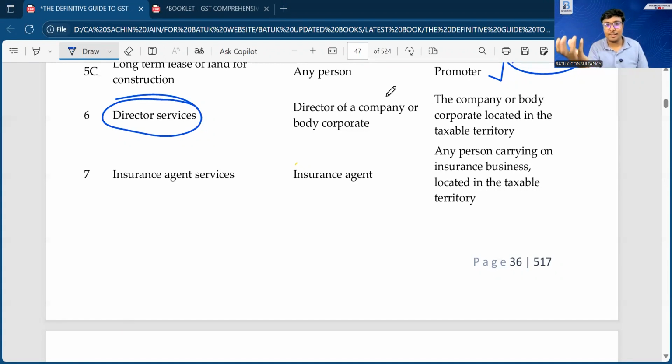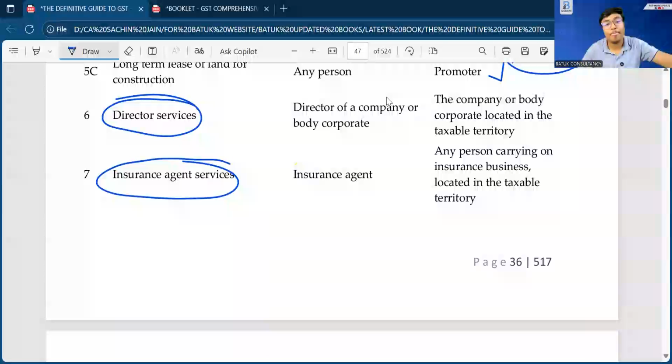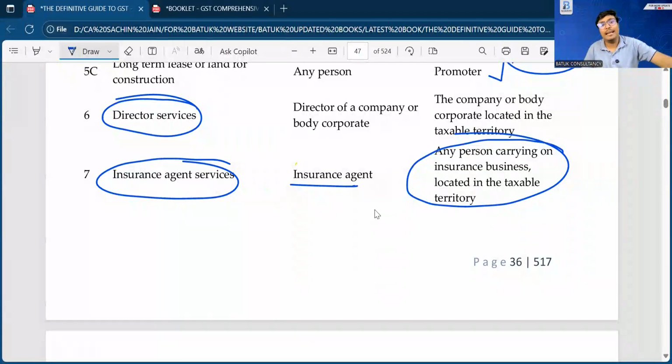So a very easy point. If you find any expenditure in the books of accounts of the company and the expenditure has been paid to the director, RCM is applicable, except the salary. Now, sir, next. From now onwards, everything will be discussed in a logical and very easy way. Insurance agent services. If any insurance agent is going to provide... Director sitting fees, sir, RCM not applicable. We have decisions of the AAR authority and High Court as well. In many cases, the department is saying that yes, RCM is applicable, but we have the support of decisions.